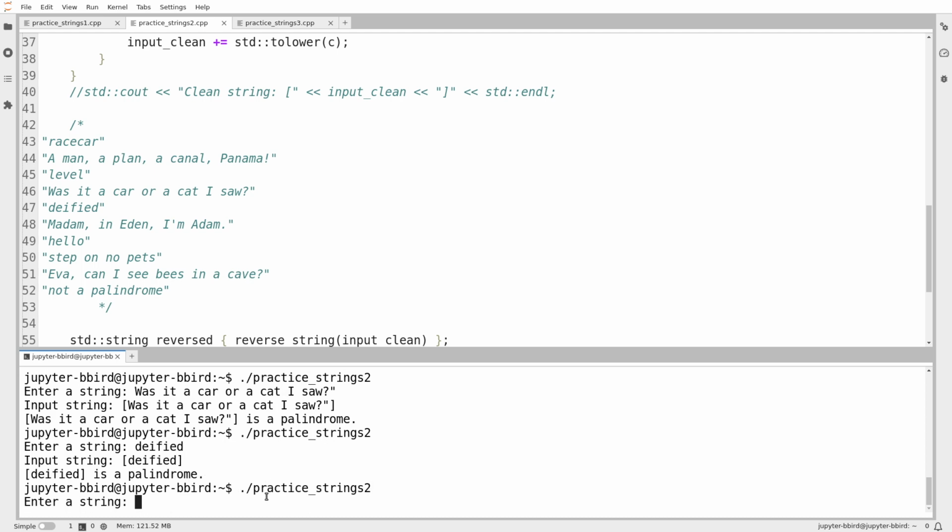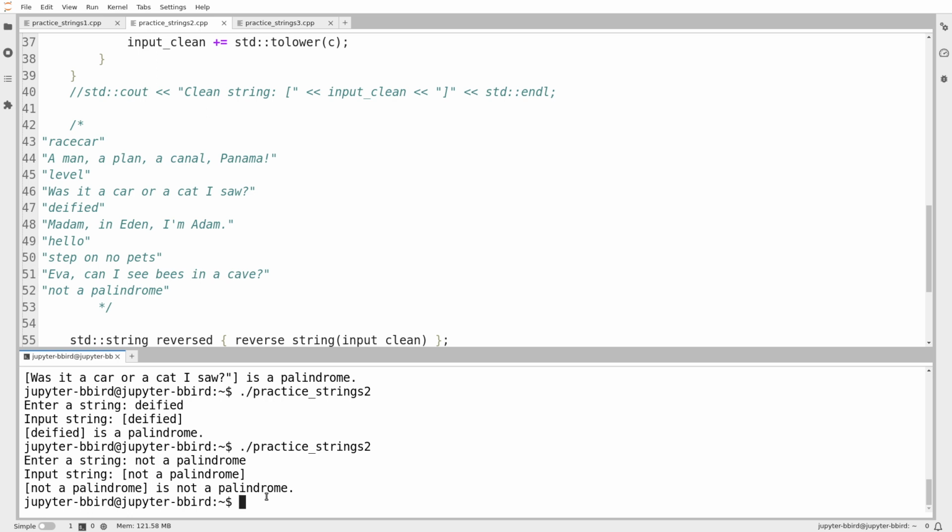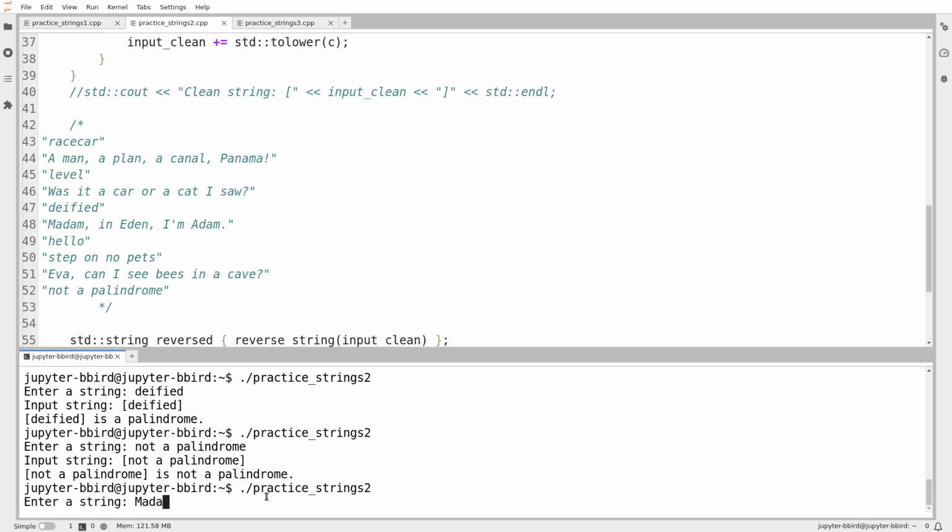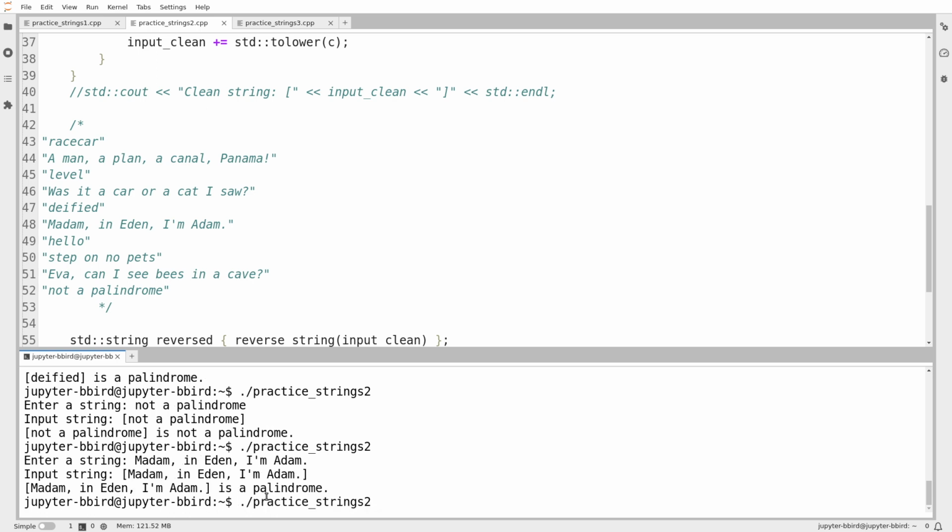I'm going to need at least a couple of examples of things that are not palindromes. I guess the string "not a palindrome" is not a palindrome, and that comes out with the answer no. Okay, so "Madam in Eden, I'm Adam." That's interesting. That is a palindrome, and it looks like it is. ChatGPT didn't tell us, but it does seem to check out.